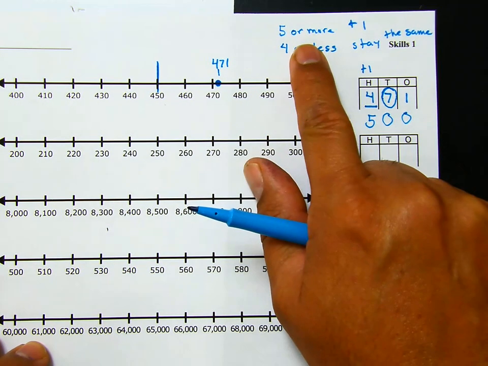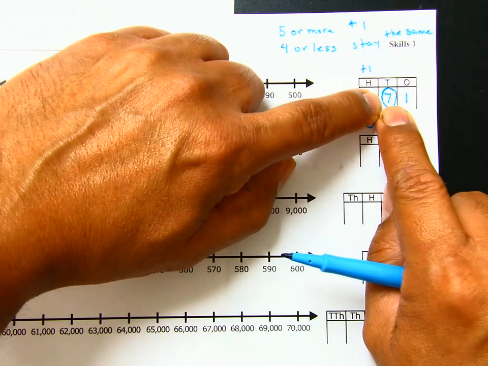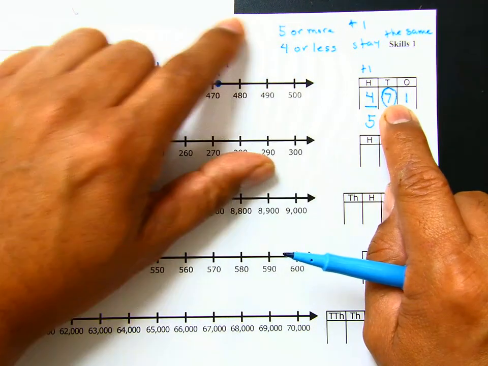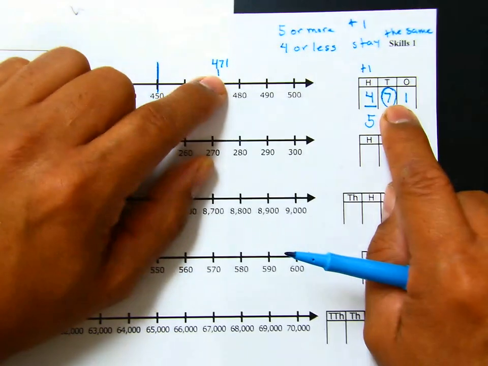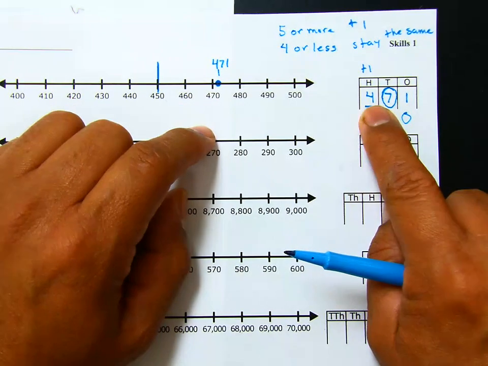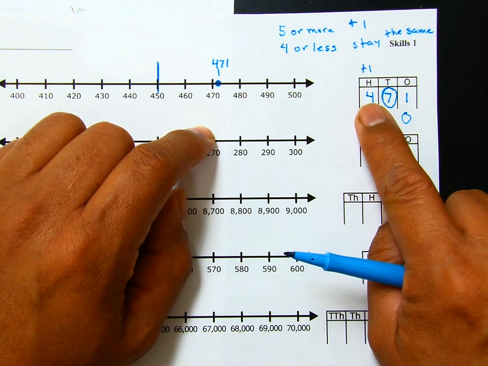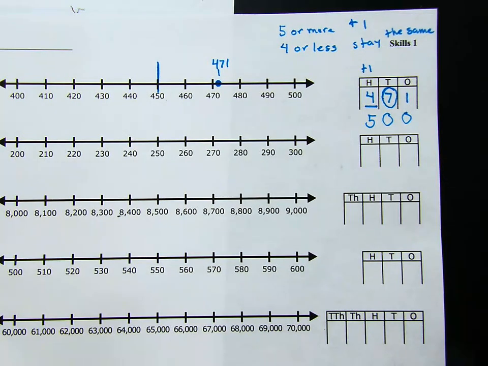We have to remember this rule. If the number that we're looking at is 5 or more, we add 1. If it's 4 or less, this number stays the same. So the circled number is going to tell us what to do to the underlined number. Let's try the next one.